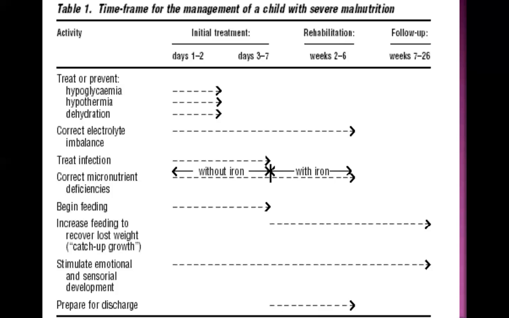What was the stage of the child before malnutrition occurred? After we treat the dangerous problem, we feed the child, we stimulate the child. So this is called rehabilitation. So all these things come under management of the malnourished child.